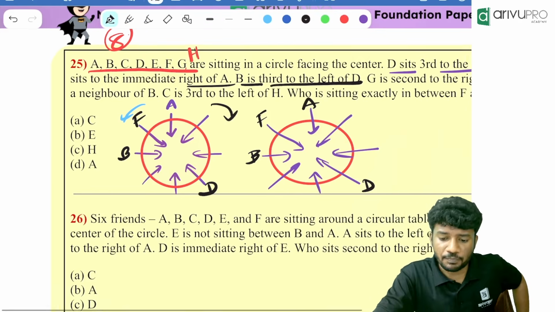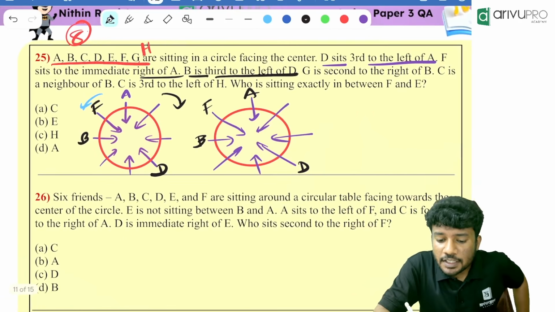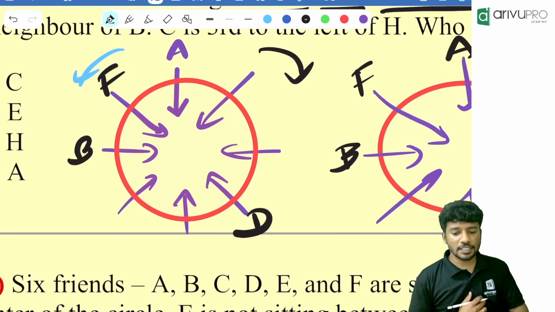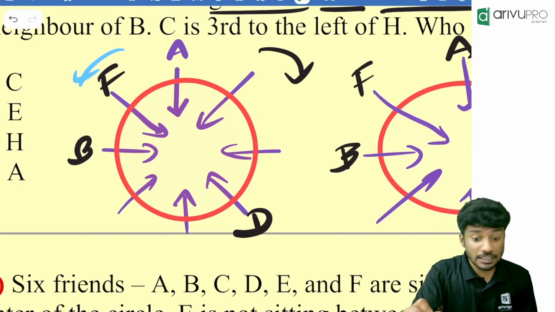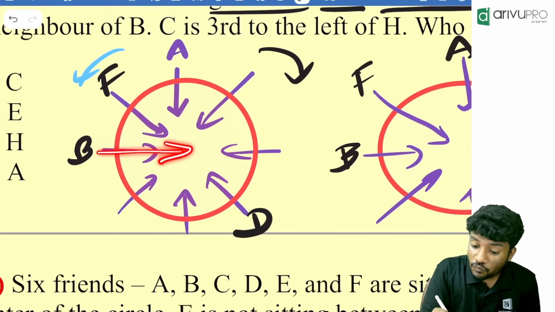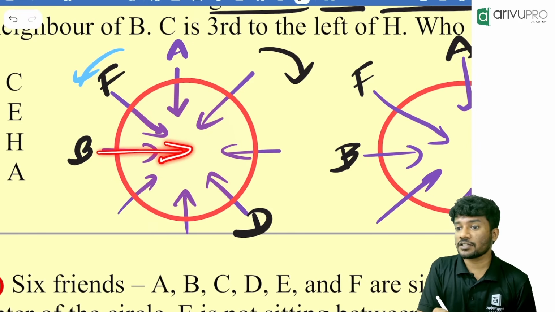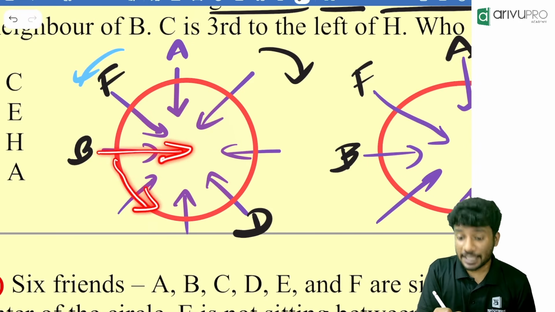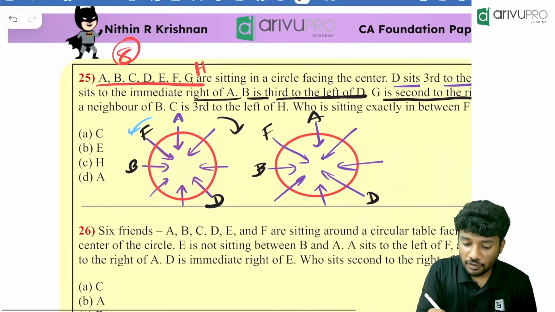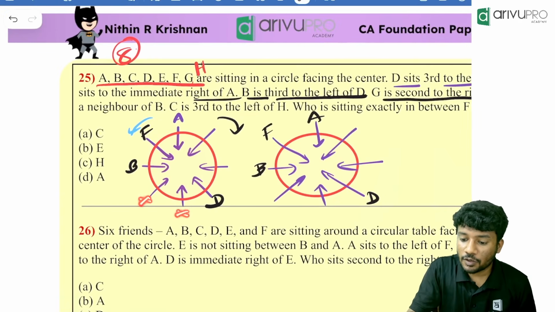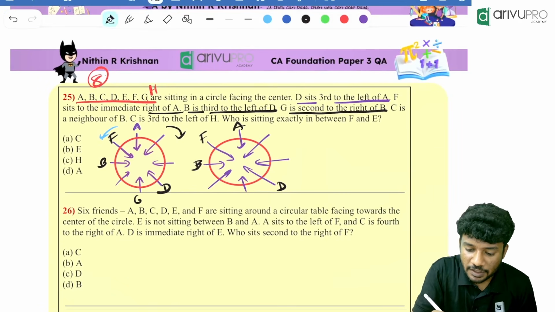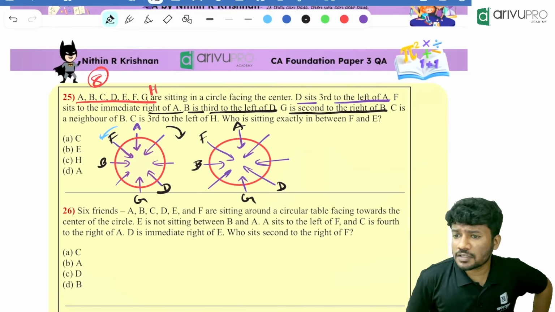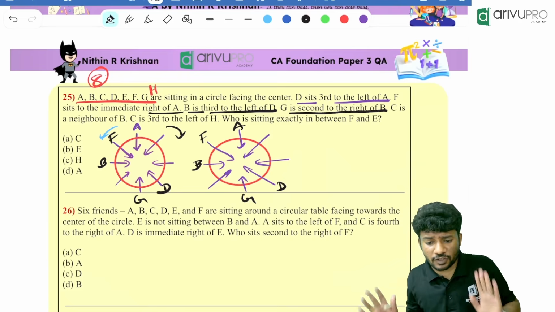Right away ask me. Then what is given? G is second to the right of B. People, second to the right of B. A person is looking towards east direction. Right of east is what? South. That means down direction he should go right. Second to the right means first right, second right. Who is sitting? G is sitting second to the right of B. Everything is in both the pictures. Everything is coming properly. Till here everything is fine.